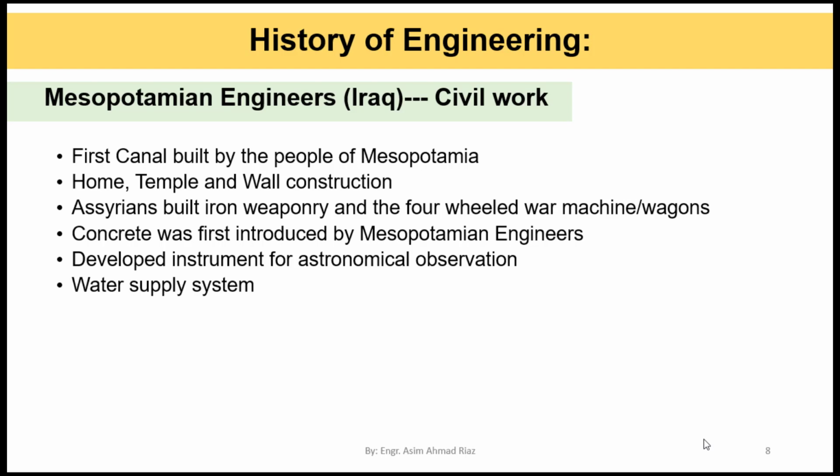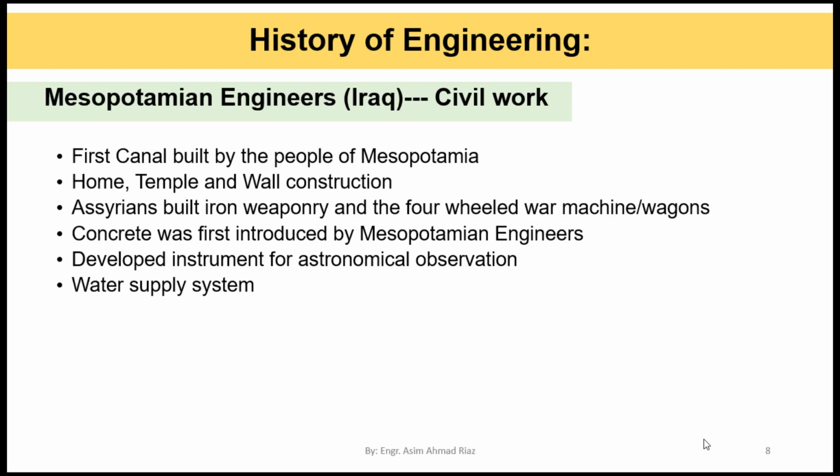The most prominent rulers of ancient Mesopotamia were the Babylonians and Assyrians. They built the first canals, homes, temples and wall construction. Assyrians built iron weaponry and four-wheeled carts, or war machines or wagons. Concrete was first introduced by Mesopotamian engineers. They developed instruments for astronomical observation. They built the first water supply system.